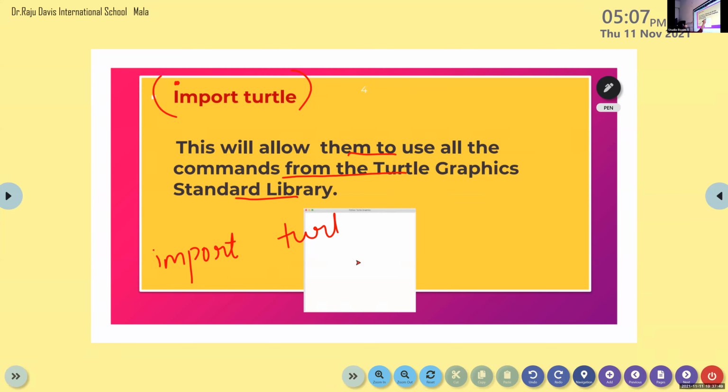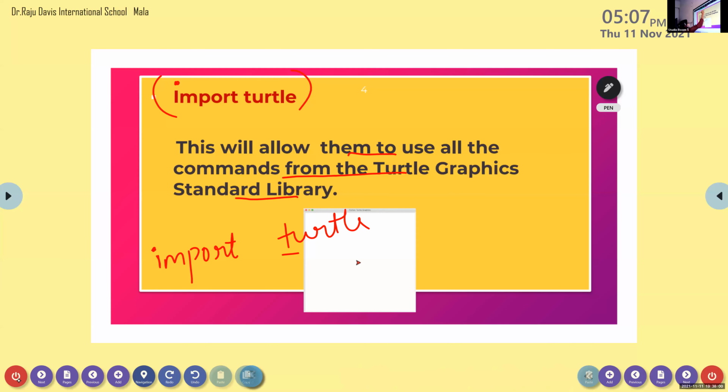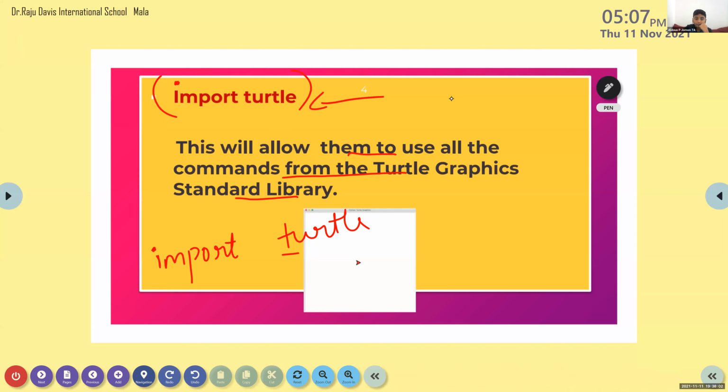It is case sensitive, so you have to be careful about small letter and capital letter. It should be small letter. Okay, I should be small, T should be small. Is that clear? Only have to write the first sentence. No need to write the explanation of this. So the first thing you have to write is import turtle.